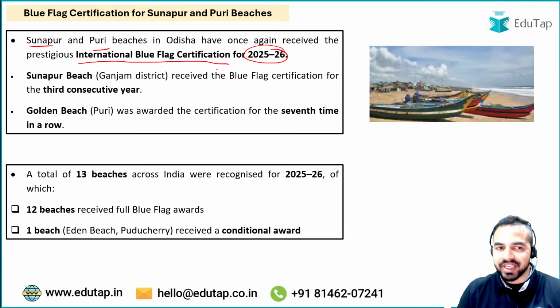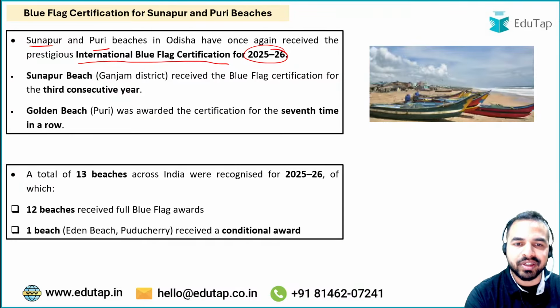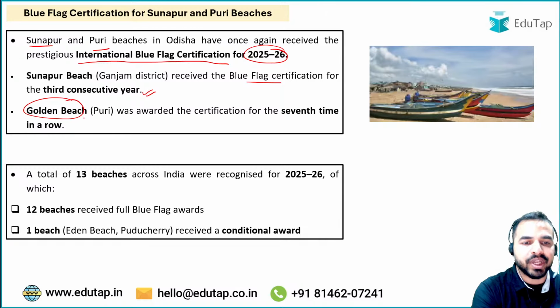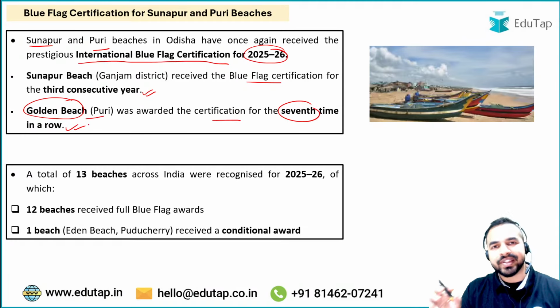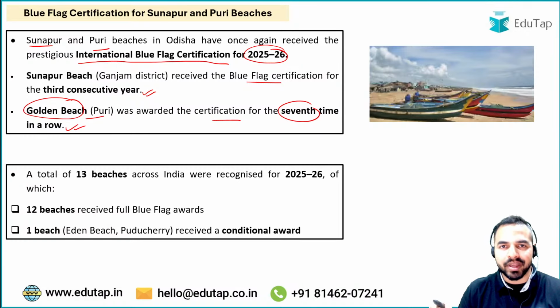So Sonapur and Puri beaches have once again been given the international Blue Flag certification. The Sonapur beach in the Ganjam district received the Blue Flag certification for the third consecutive year, while the Golden Beach of Puri was awarded the certification for the 7th time in a row. So you can see here that these beaches are performing consistently for a long time. Sonapur beach has been given this award for the third consecutive year, and Golden Beach has been recognized with this Blue Flag certification for the 7th time in a row.